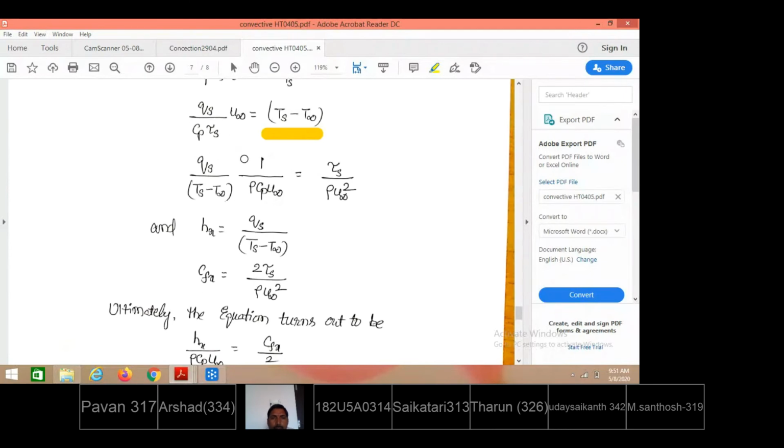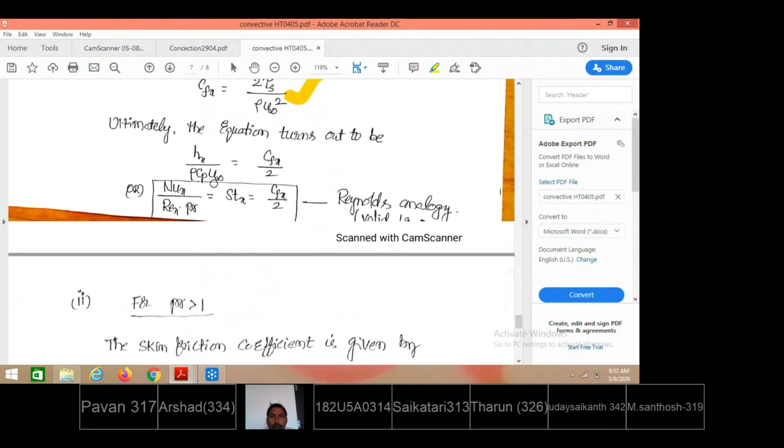Qs by Cp Ts tau s. From the tau s definition, tau s is equal to half rho u infinity square. There is the fundamental relation. From there, substituting Qs by Ts minus T infinity as hx, and the definition of coefficient of friction equal to tau s by half rho u infinity square, the 2 also goes to the numerator. Substituting this and this, we get the relation hx by rho Cp u infinity equal to Cfx by 2.